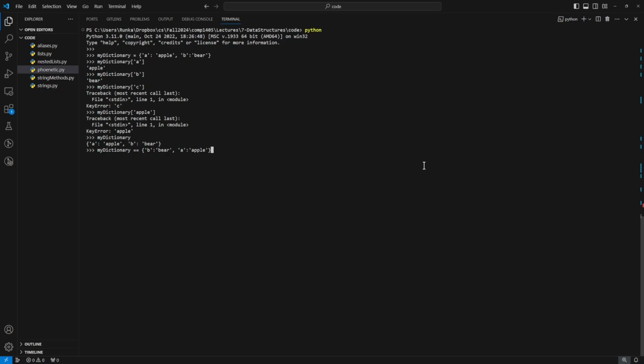Noting that if we did this with a list, asking for a forward list and a backward list, it would be false, but with a dictionary, this is true because the two orders are irrelevant. If I tried the same thing with the list, is 1, 2, 3, 4 equal to the list 4, 3, 2, 1? That's false, because the order is important with a list, but with a dictionary, these things are non-sequential. The order is not important.